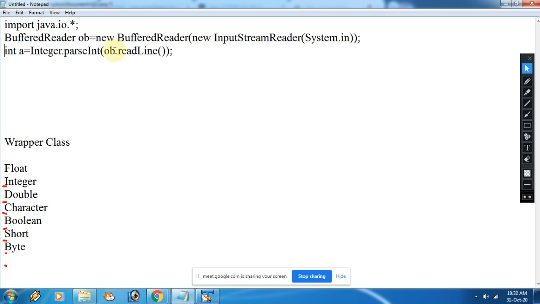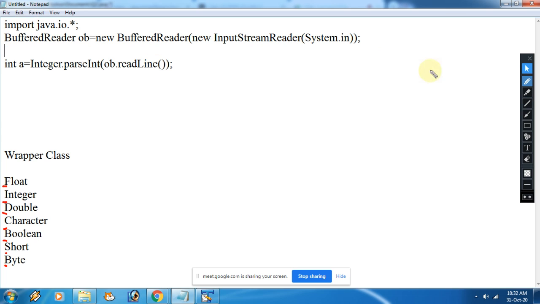So now this is the simple statement. In util you were writing Scanner ob equals to new Scanner System.in. So here also, instead of that, we are supposed to write this whole statement, and this is a lengthy statement, but in Scanner we had some limitation. Here, using this ob, you can take any kind of input, whether it is integer, string, double, boolean, whatever. In Scanner, if you want to enter a string and integer using a single object of Scanner, that was not possible, but here it is possible.